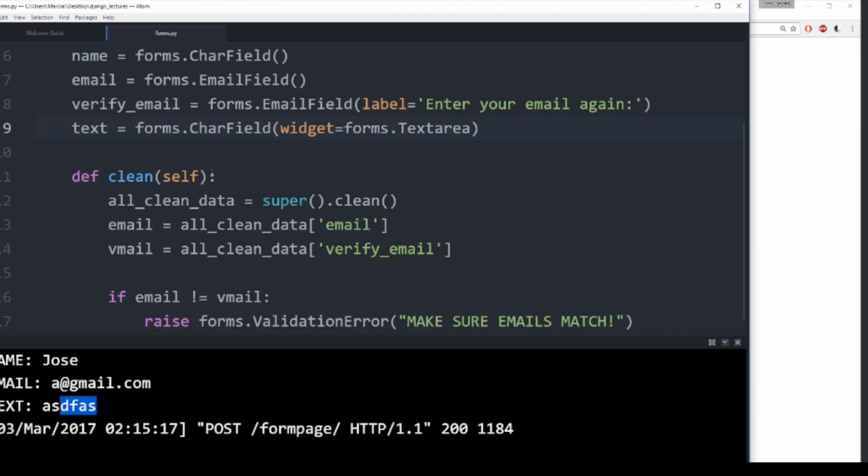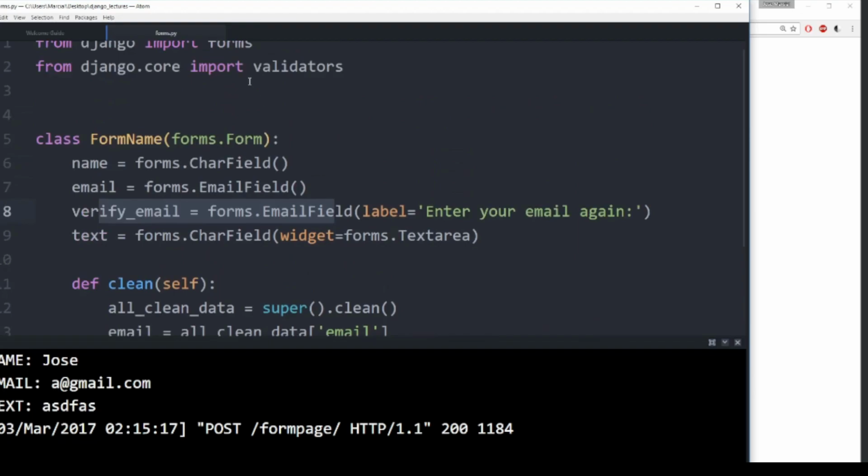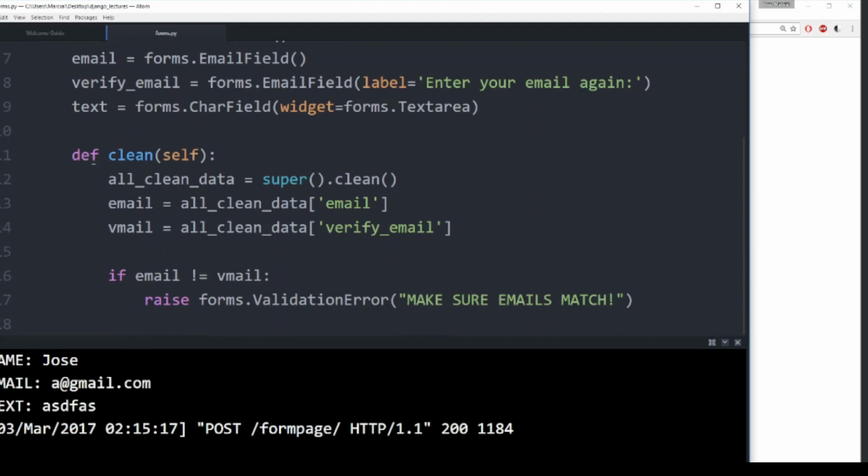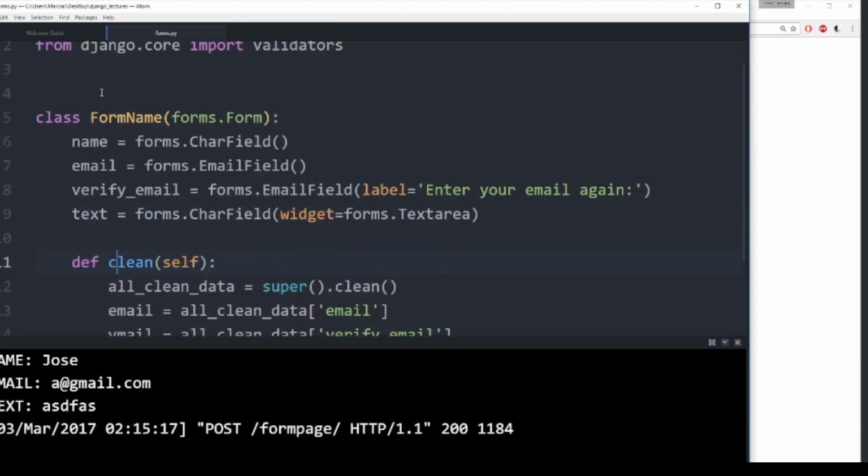Again, you can call your own custom clean underscore method to check just a single field. You can use the built-in validators in Django, which is what I would recommend. And if you ever want to clean the entire form at once and do all your operations there, you can define clean, and that will clean out the entire form.